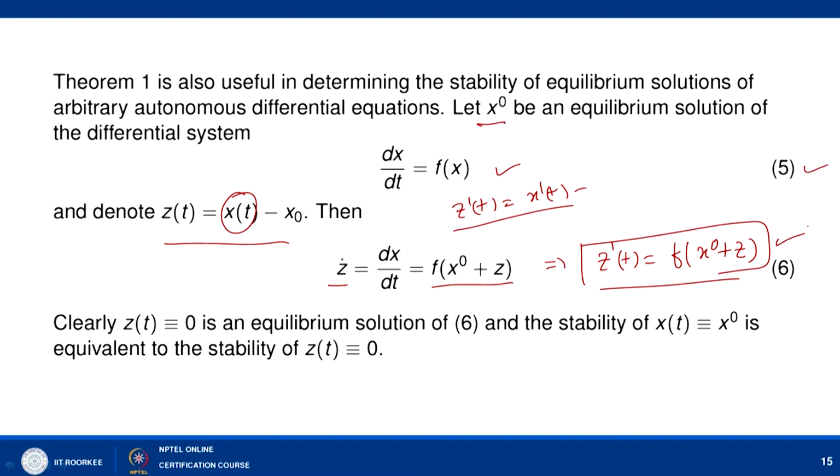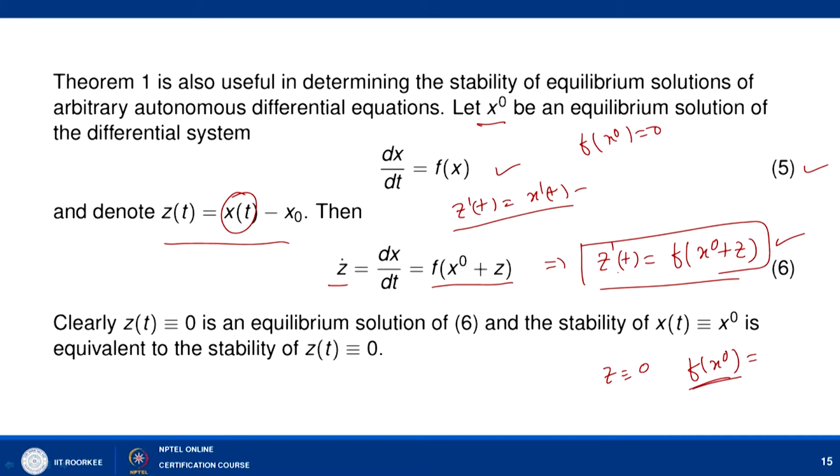Here your equilibrium solution of 5 is x naught. It means that f of x naught is equal to 0 here. But if you look at the system 6, here if you say that z equal to 0 is an equilibrium solution, because when you put z equal to 0, then it is nothing but f of x naught, and we know that it is 0.